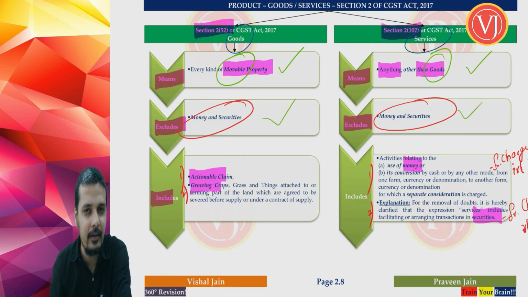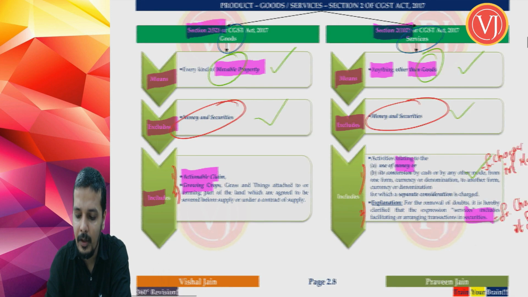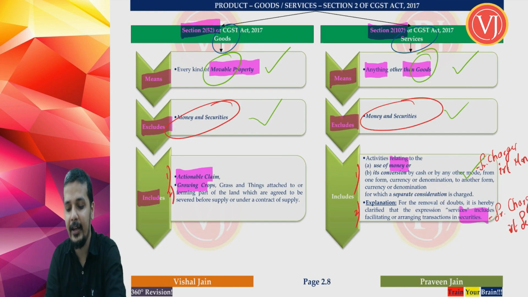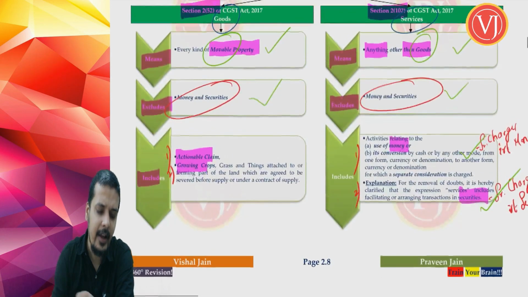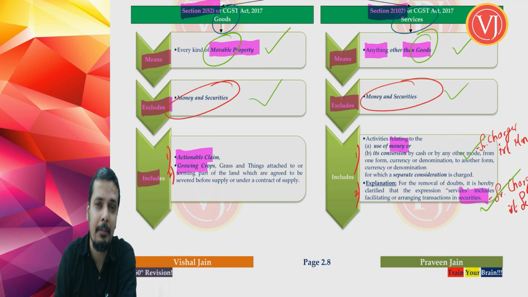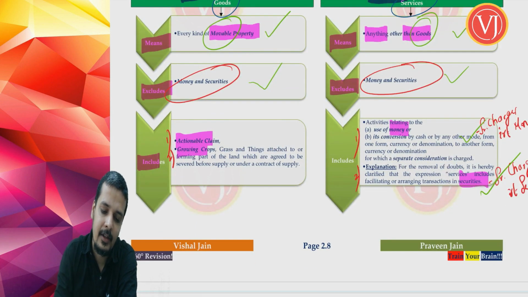Exclusion is now very clear with this example. Both goods and services do not include money and securities. Inclusion part of services is very clear. Service includes service charges in relation to money, and it includes service charges in relation to securities. And when you talk about inclusion part of goods, there we have to discuss something. Goods includes actionable claim. So that part we have to discuss, right?